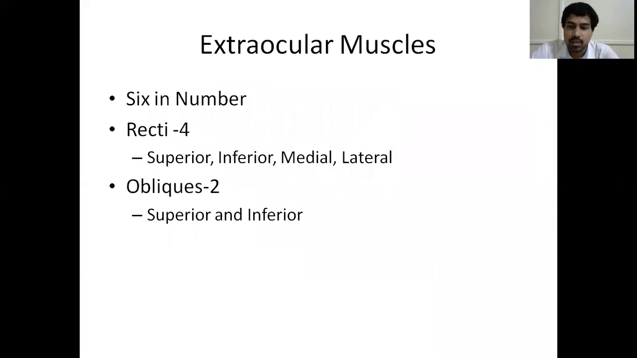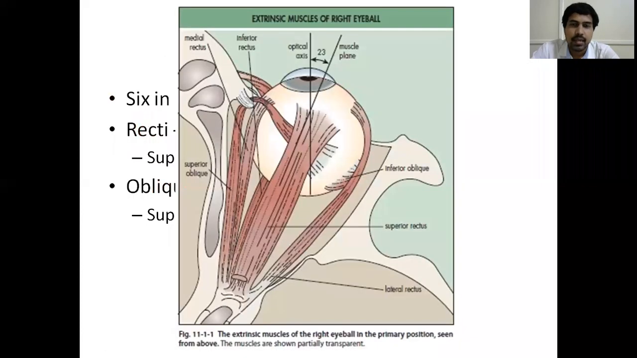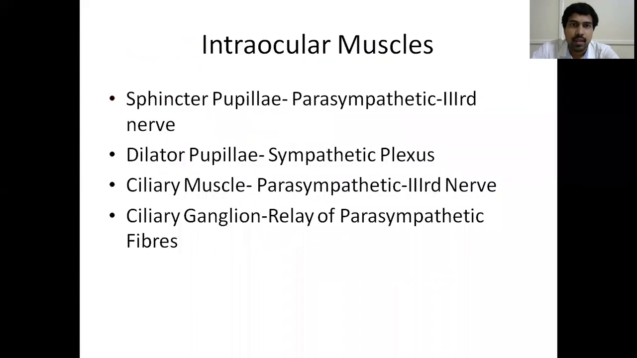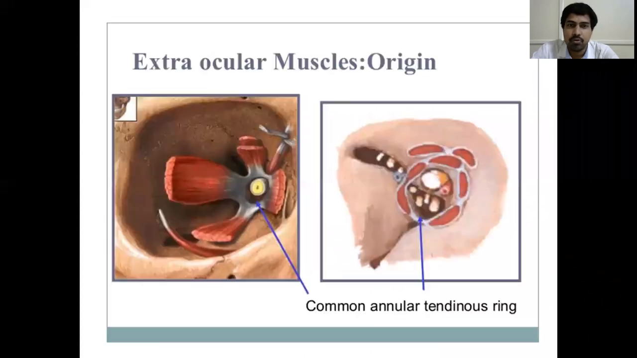So extraocular muscles, what are they? Six in number. So this is the diagram. You have seen there are 4 recti and 2 obliques. Intraocular muscles are also there: sphincter pupillae, dilator pupillae, ciliary muscle. About that we'll be learning in neuro-ophthalmology.